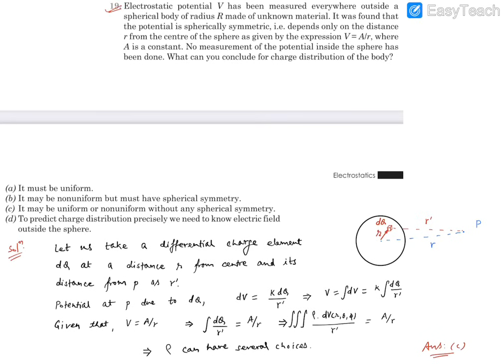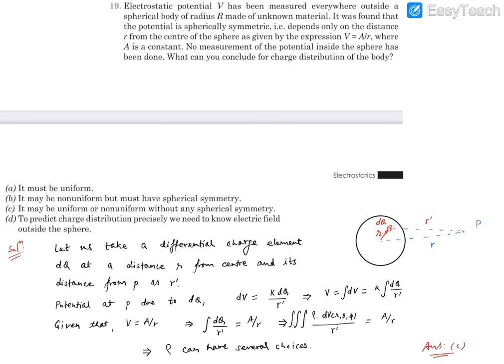Question number 19. It reads, electrostatic potential V has been measured everywhere outside a spherical body of radius r that is made up of some unknown material. It was found that the potential is spherically symmetric and it depends only on the distance r from the center, and given by this expression, V is equal to A upon r, where A is a constant. No measurement of the potential inside the sphere was done. What can you conclude based on this observation about the charge distribution of the body?